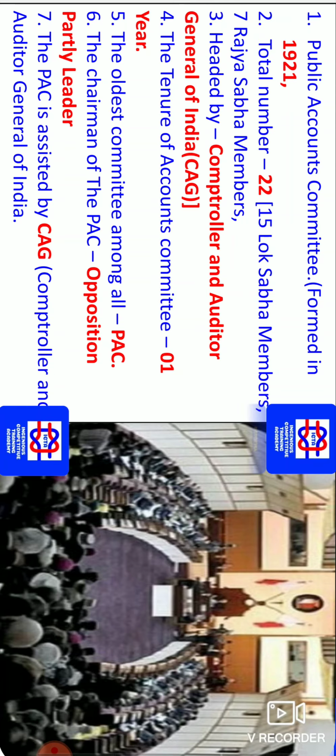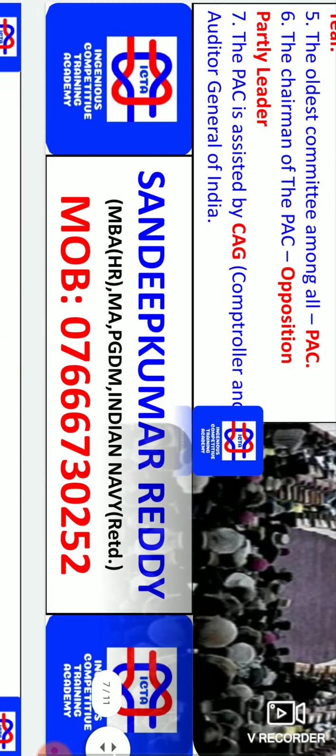As you can see, this Public Accounts Committee is the oldest committee among all the committees. So whatever we have, the three committees, the Public Accounts Committee is the oldest one. The chairman of this Public Accounts Committee is chosen from the opposition party, from one of the members of the opposition party. The Public Accounts Committee is assisted by CAG, that is Controller and Auditor General, as he will help in making some decisions.